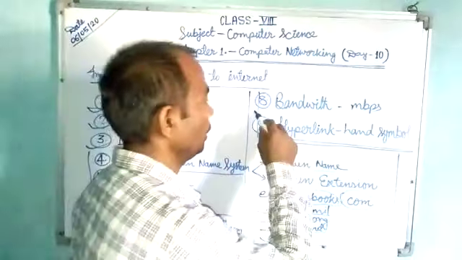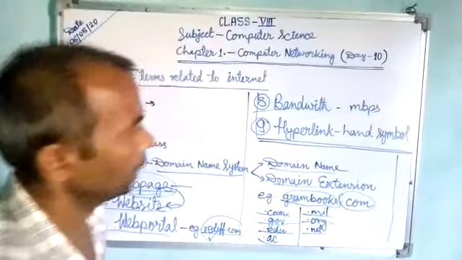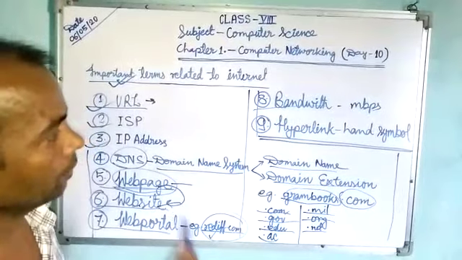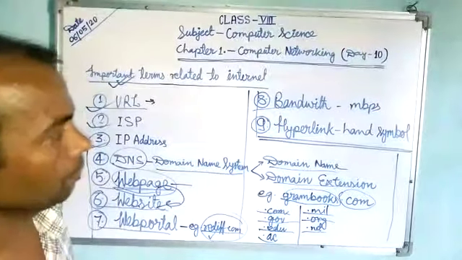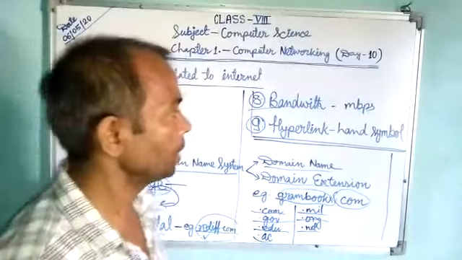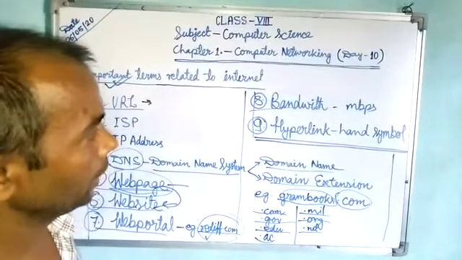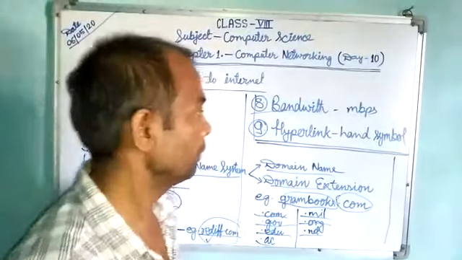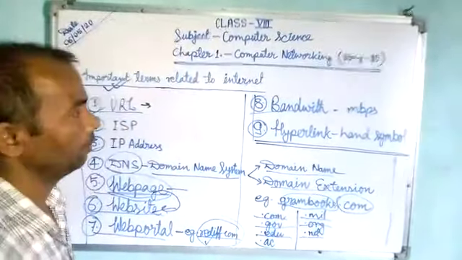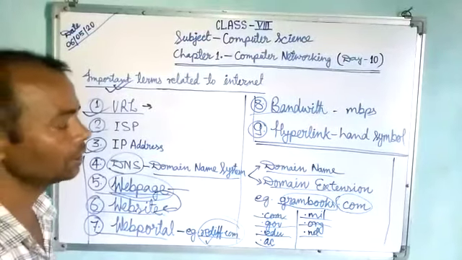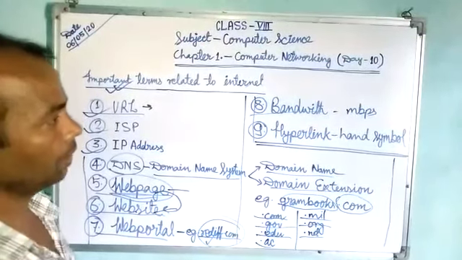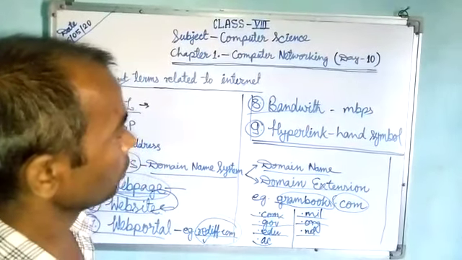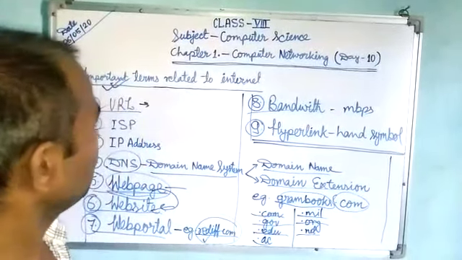Okay, now the next point, that is bandwidth. Bandwidth is related to the speed of the internet. When there is more bandwidth, meaning more Mbps, downloading is very quick, and you can say the network is very good. But when the bandwidth is small, then the network is slow and the downloading is very slow. So that is the term in the internet.